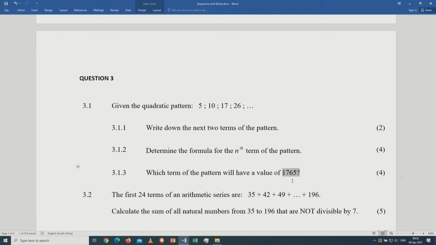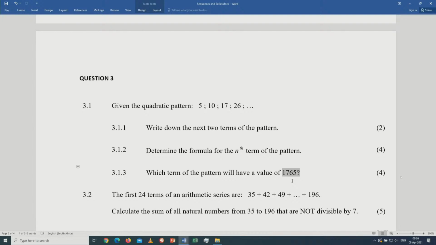We accept both values. But if one value is negative, or if one value is a fraction, then the other value will definitely be a natural number. Then that fraction or that negative number will have to be rejected. You need to indicate as a grade 12 learner that the only solution here will be that n value, which is equal to a natural number.